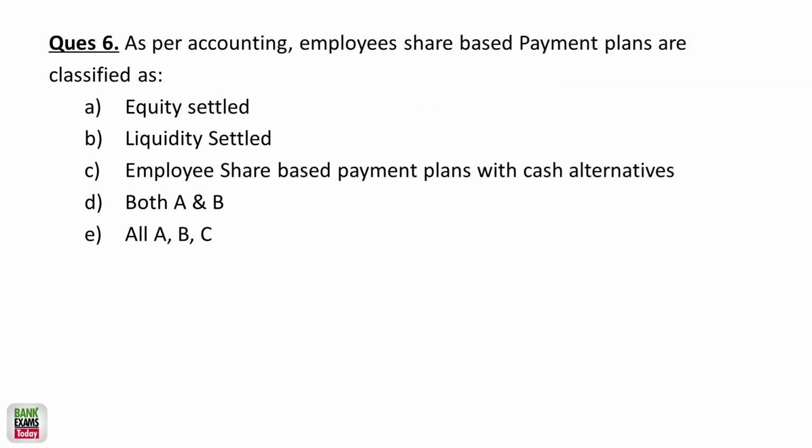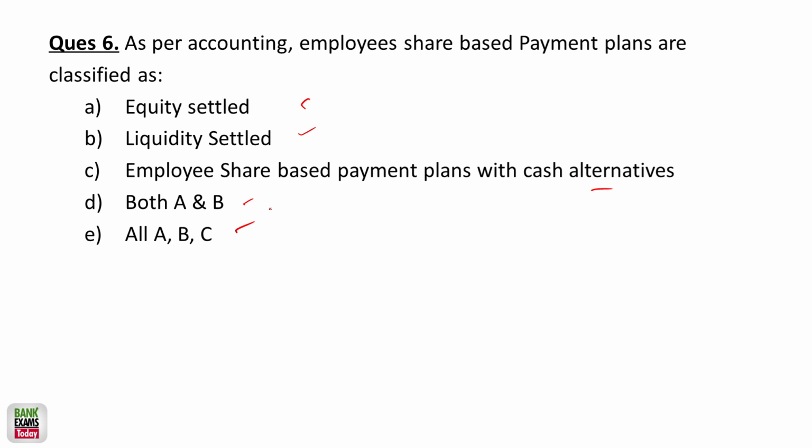Very, very good. As per accounting, employee share based payment plans are classified as: A, equity settled; B, liquidity settled; C, employee share based payment plans with cash alternative; D, all of the above.